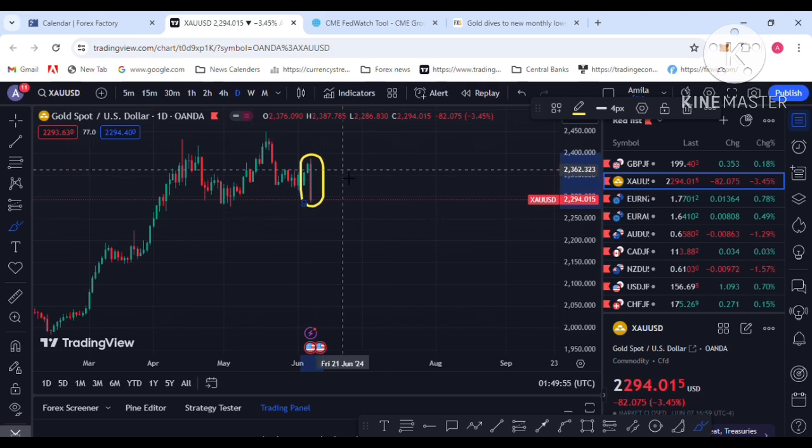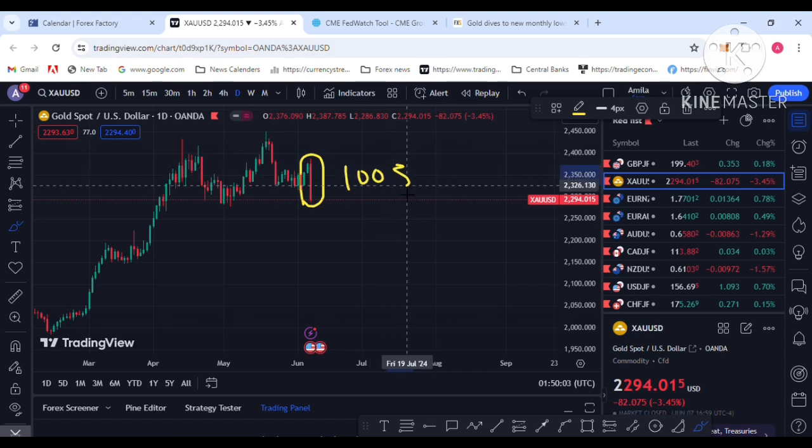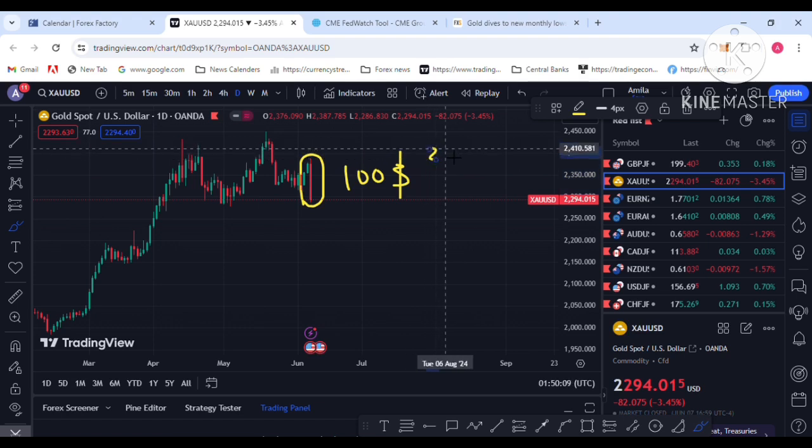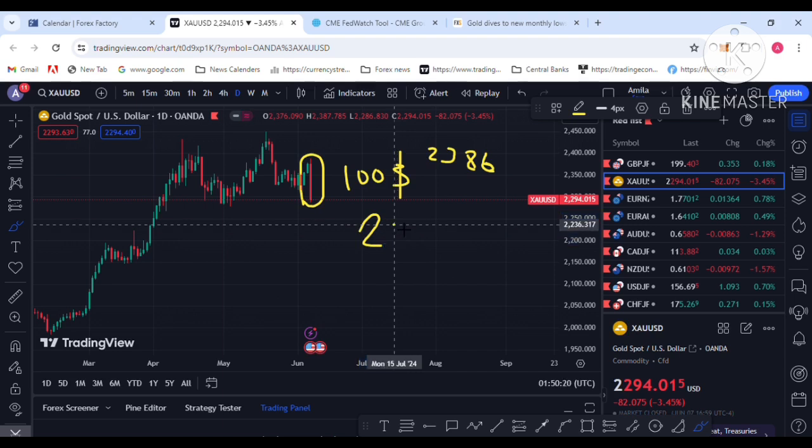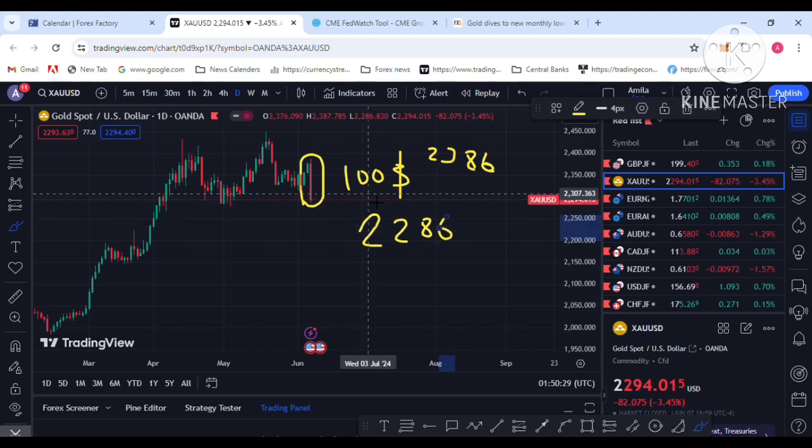The reason is dollar demand, the strength of the dollar. Gold dropped $100, from the Friday start price of 2386 to the Friday closing price of 2294, and the price dropped to 2286 as well. The reason is the strong demand for the dollar.